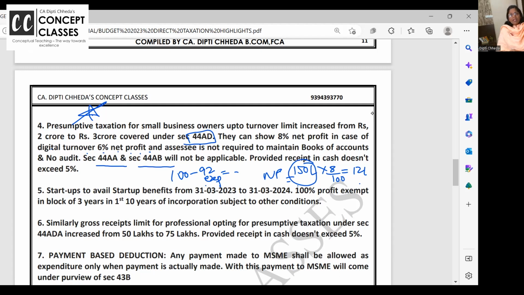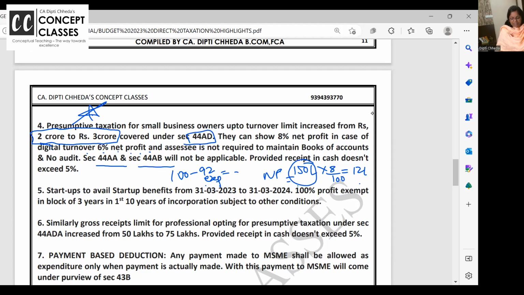This is the minimum. If you want, you can show 10%, 14%, but minimum you have to show this and file your return. So here, the welcome amendment is that in 44AD, the turnover limit of 2 crore is increased to 3 crore. So from financial year 2023, if your turnover is up to 3 crore, then don't maintain the books, don't get it audited, just show this much net profit, file your return and you're free.